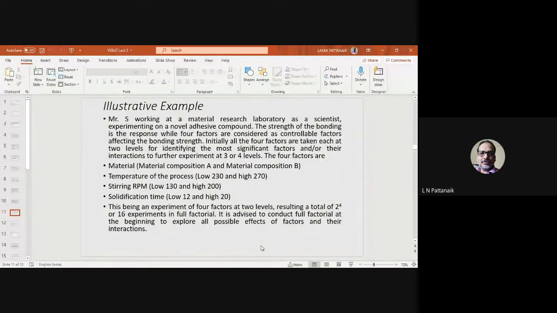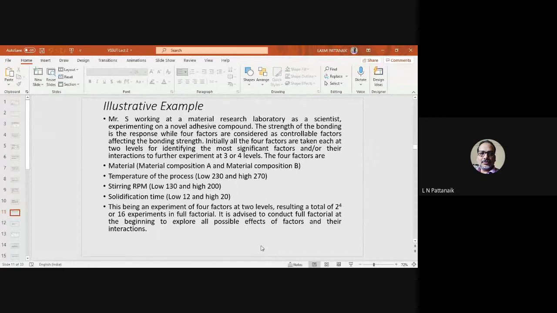Initially all the 4 factors are taken, each at 2 levels, for identifying the most significant factors or their interactions to further experiment at 3-4 levels. As I said, you have to begin with 2 levels, and thereafter, if you can discard some factors which are not important, then you can increase the number of levels. So the 4 factors are like this.